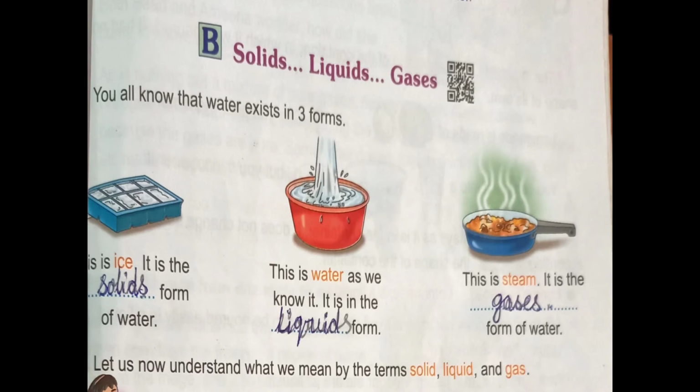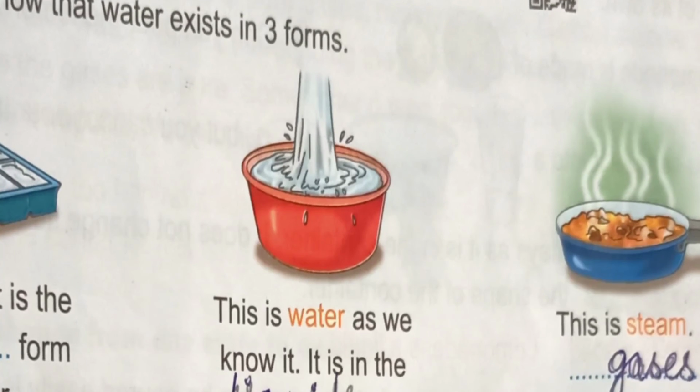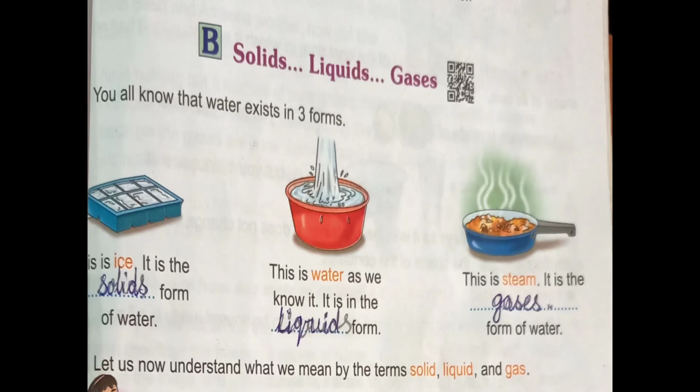Now, solids, liquids, gaseous. You all know that water exists in three forms, that is solid, liquid and gaseous. Yes, this is ice. It is the solid form of water. This is water. As we know, it is in the liquid form.